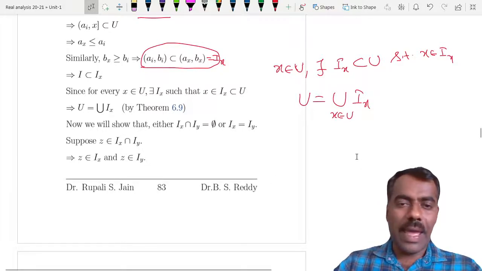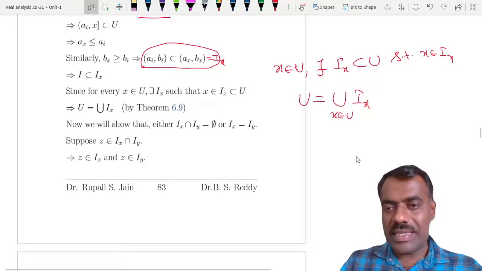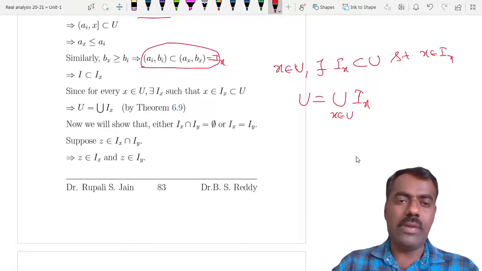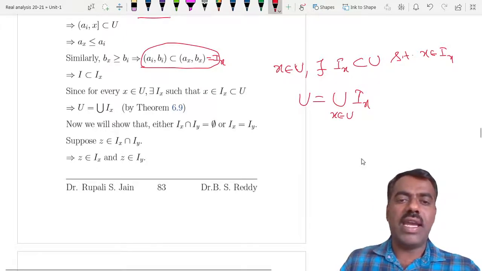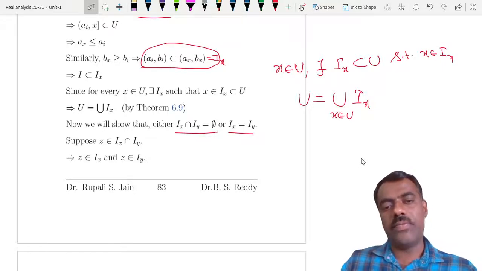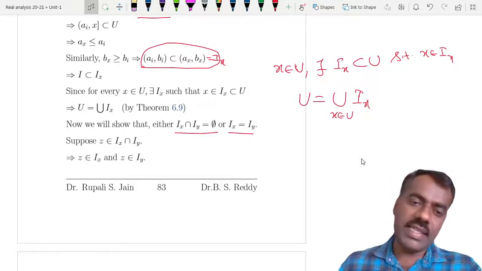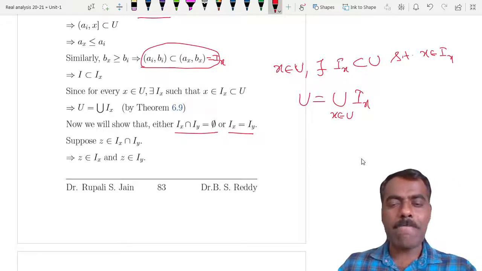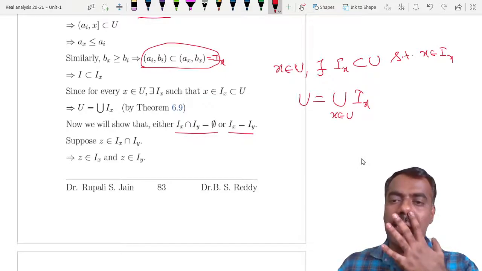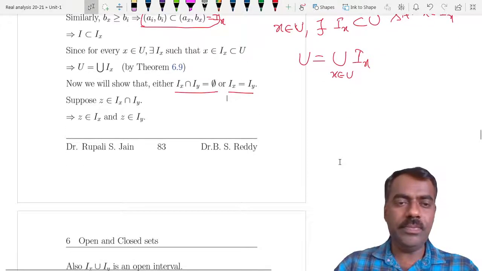Now it may happen that for different x and y, Ix and Iy may have some common values. But what we show is that either they are completely disjoint or they are completely equal. That we will prove. So Ix intersection Iy is either empty or they are the same. Whenever they are the same, we can drop one of them and make sure that the union is a disjoint union, right?